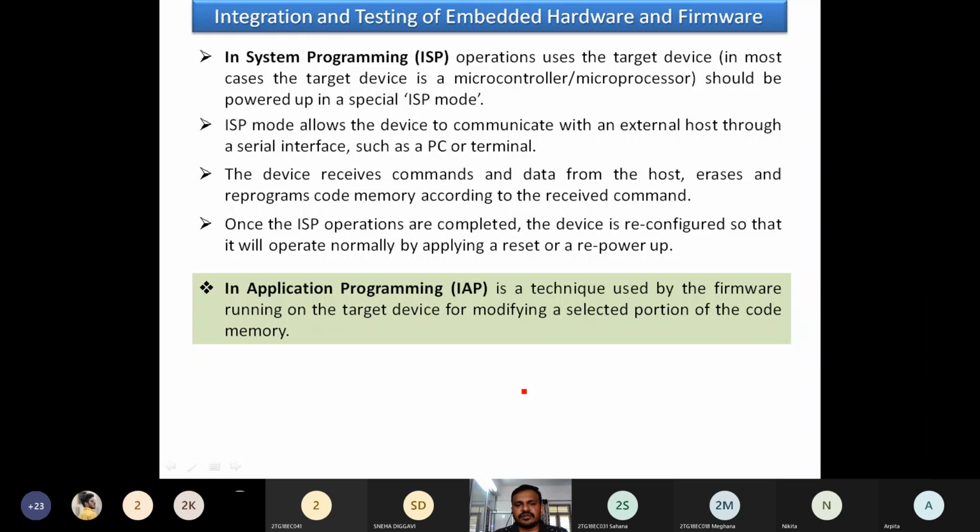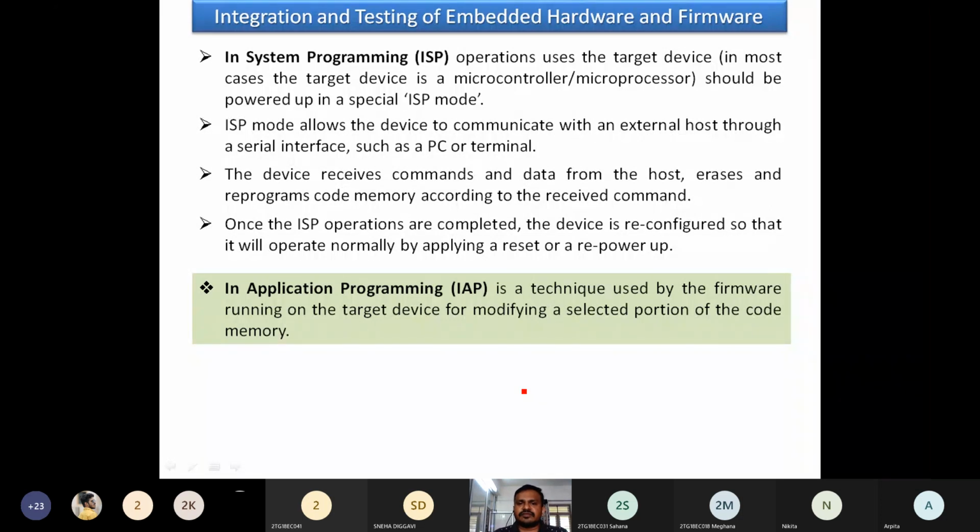What is the next concept? In the ISP, we are reconfiguring that chip, resetting that chip, or modifying the program in that chip within this target board. Within the target board, the condition we keep is ISP mode for burning the software into that particular chip.